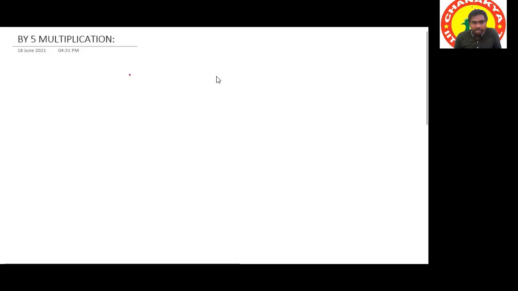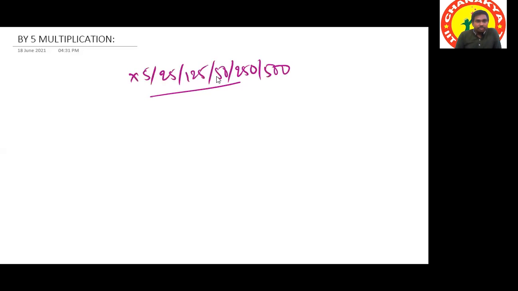So today we'll see multiplication by 5, then 25, then 125, then 50, then 250, 500, all these things. We'll start with the multiplication by 5. See, any number is given, any number into 5 is given.